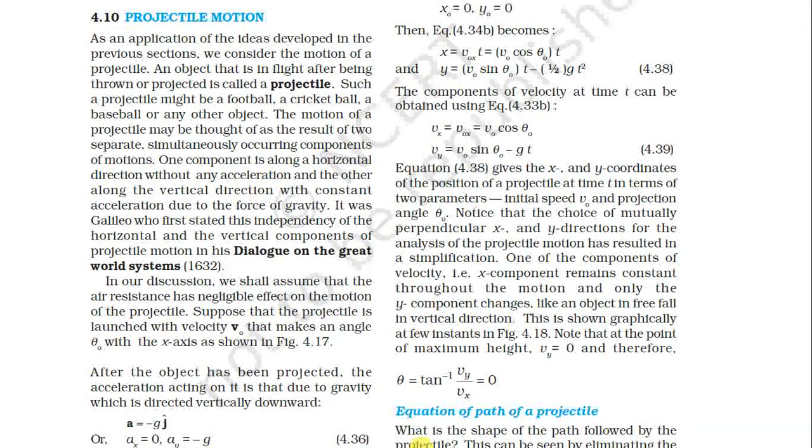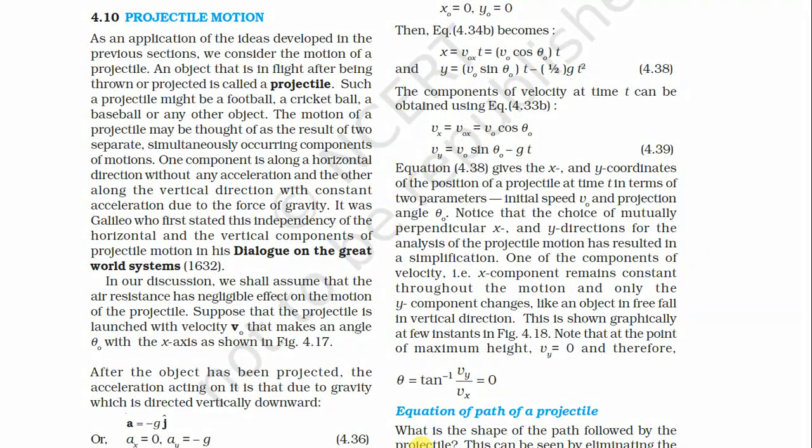The choice of mutually perpendicular x and y directions for the analysis of projectile motion has resulted in a simplification: the x component of velocity remains constant throughout the motion and only the y component changes, like an object in free fall in the vertical direction.